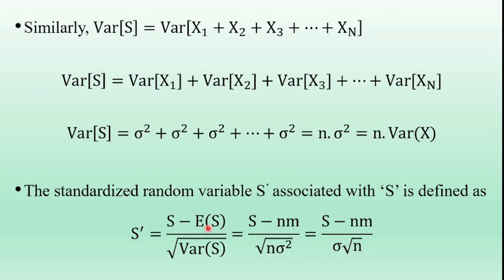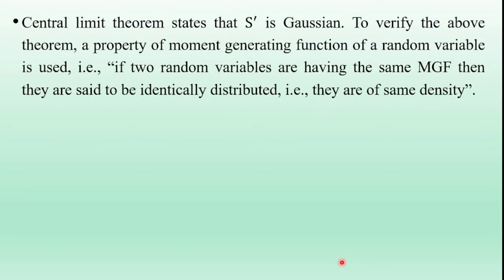Substituting E of S and variance of S, we get S minus nm divided by sigma into square root of n. The central limit theorem states that S dash is Gaussian.